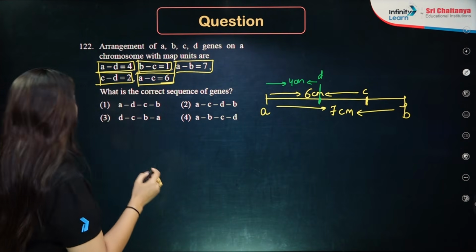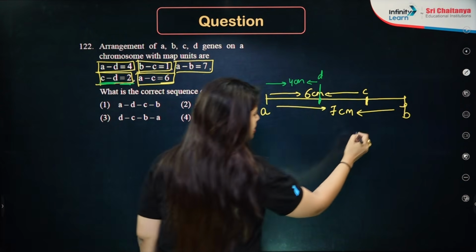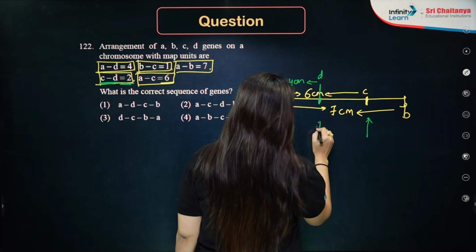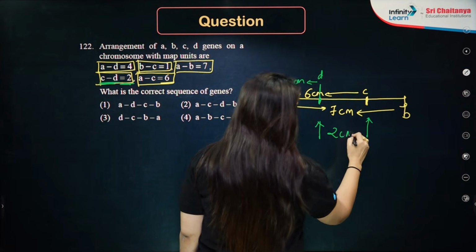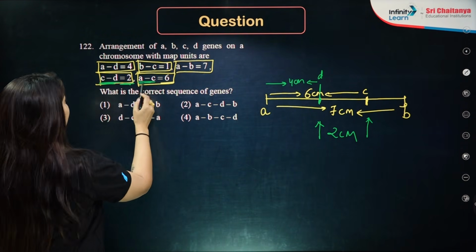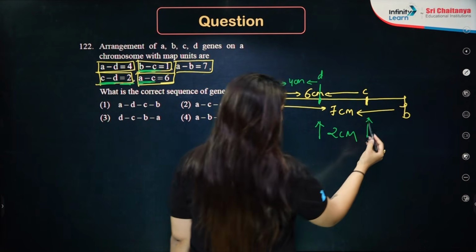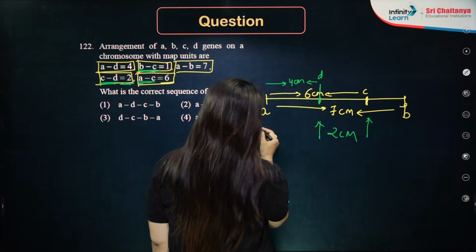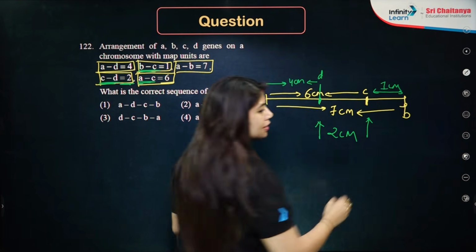Perfect. Now we can see next is C and D, which is 2 centimorgans. This is C, this is D. So we know this is 6, this is 4. It comes out to be my 2 centimorgan automatically. Then we have A and C is 6, B and C is 1 centimorgan. So again, this entire is 7, A and C is 6. This is my 1 centimorgan, of course.